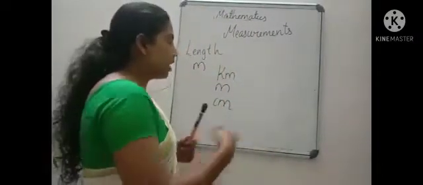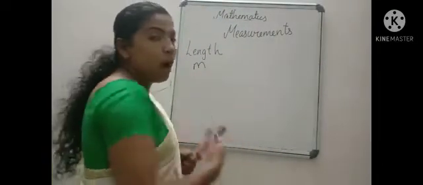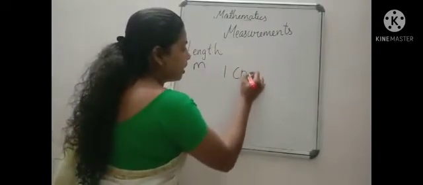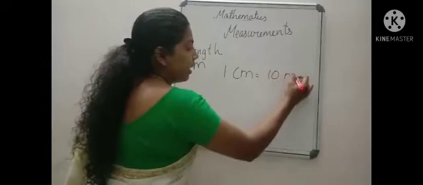So the first relation we are going to study is: 1 centimeter is equal to 10 millimeter.